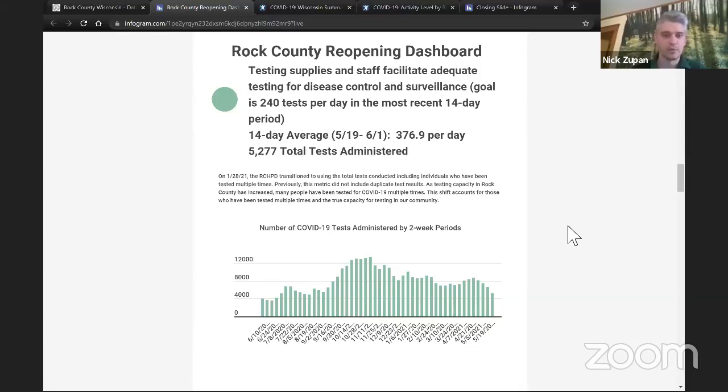So we probably will expect to continue to see testing levels decrease. There is still testing widely available in Rock County, so if you feel like you need to be tested for COVID-19, you're more than welcome, and we encourage you to get tested. But we probably will see some decreases in testing because we'll see fewer people having symptoms, because there's just less COVID going around in the community.